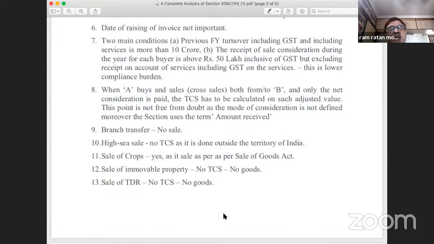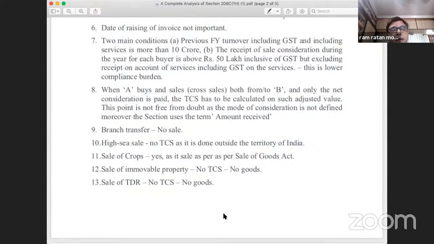Now, whether branch transfer will be subject to TCS? No, not at all. Branch transfers are no sale as far as the income tax is concerned. Branch transfers are treated as supply in the GST only. They are not considered as sale in the Income Tax Act. So there will not be any impact of 1H.